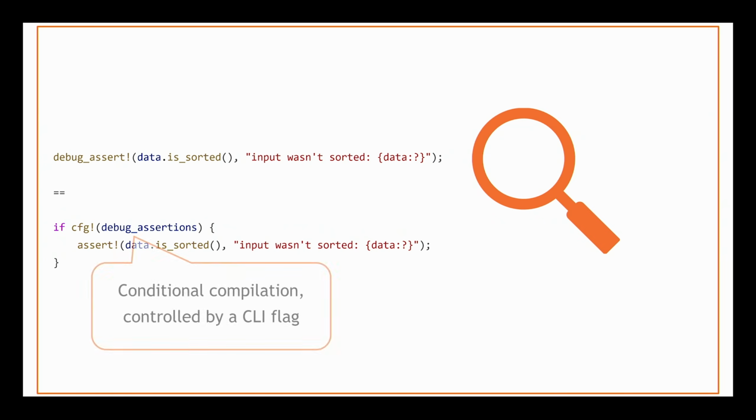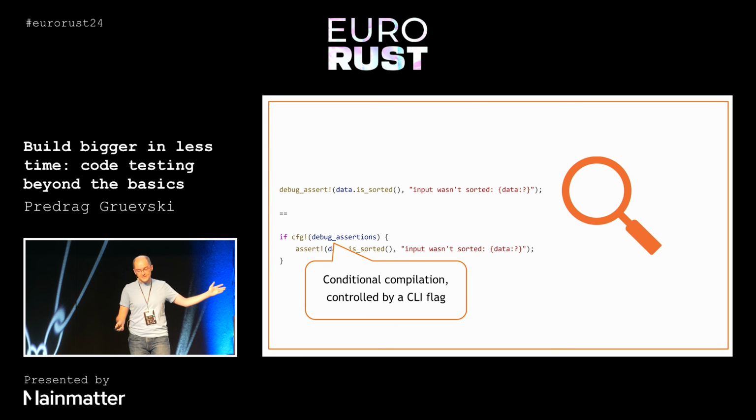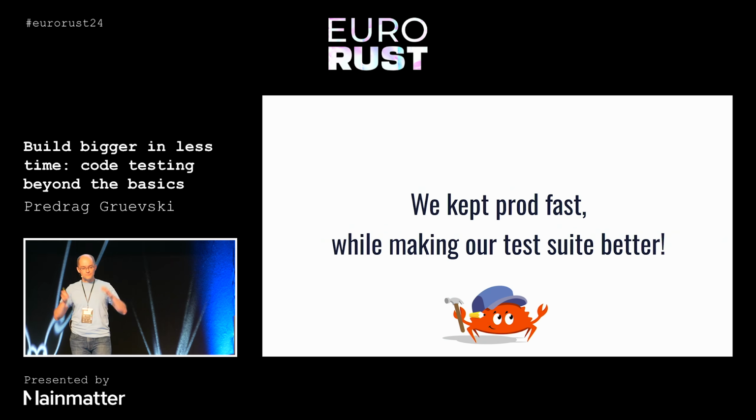Now that cfg command is interesting. It's actually allowing us to do conditional compilation. What that means is that we get to specify by CLI flag passed to rustc whether we want that condition to be true or to be false. If it's true, it's an assert. If it's false, this entire statement ends up being if false, and then rustc deletes the whole thing as if it was never there.